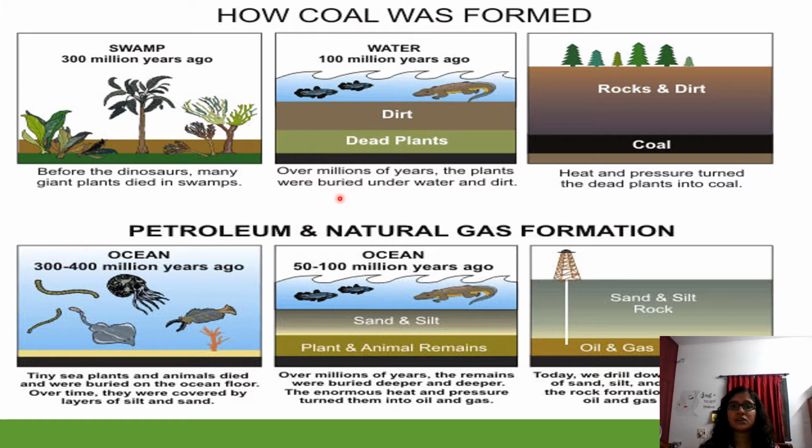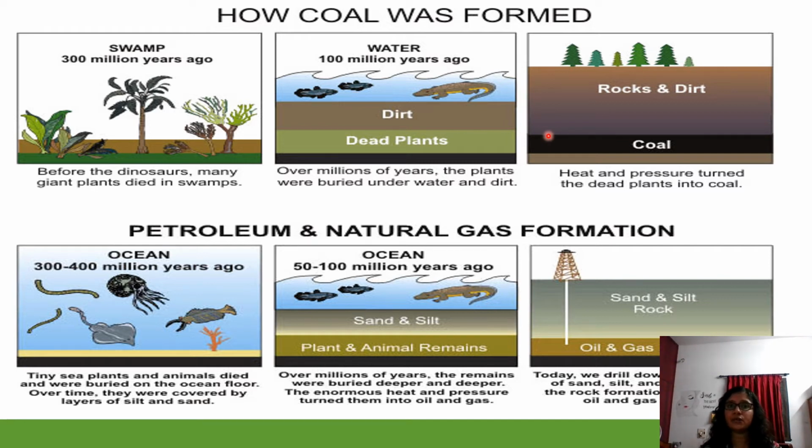Over millions of years, the plants were buried under water and dirt. For a long time, these plants were under the water and under the mud. You can see they have marked those places, dead plants, and on the top there was dirt and there was water where living beings were living. This happened 100 million years ago. Then heat and pressure turned the dead plants into coal.